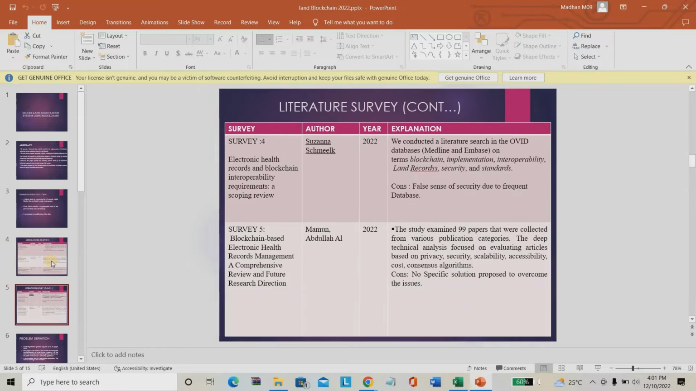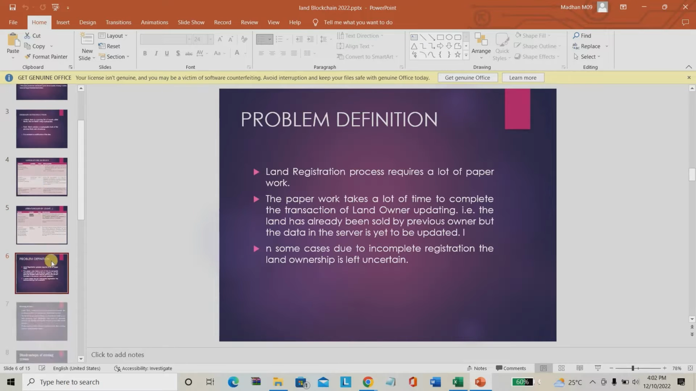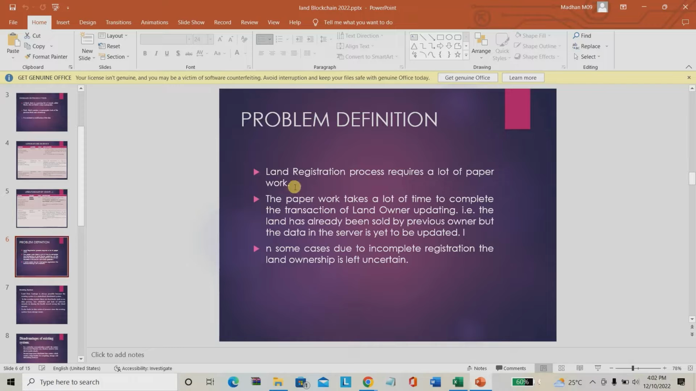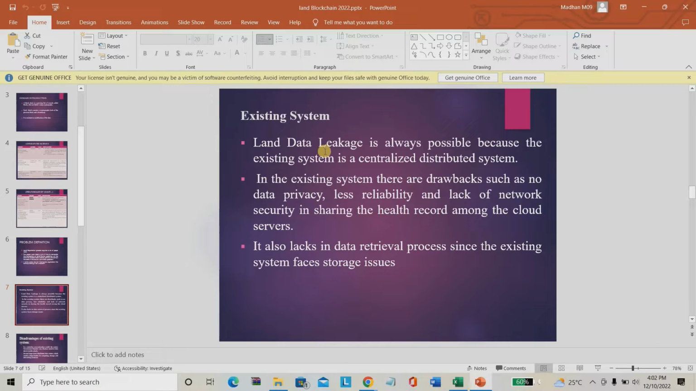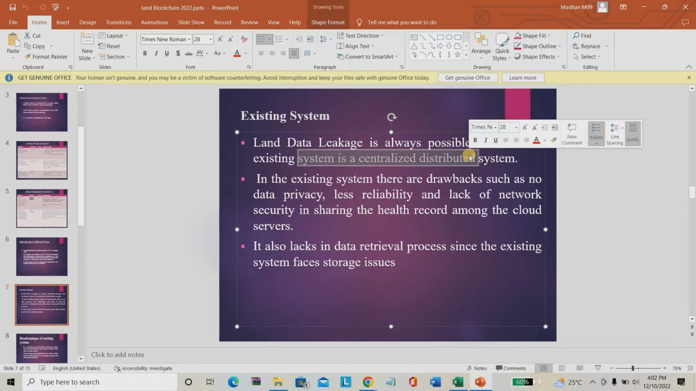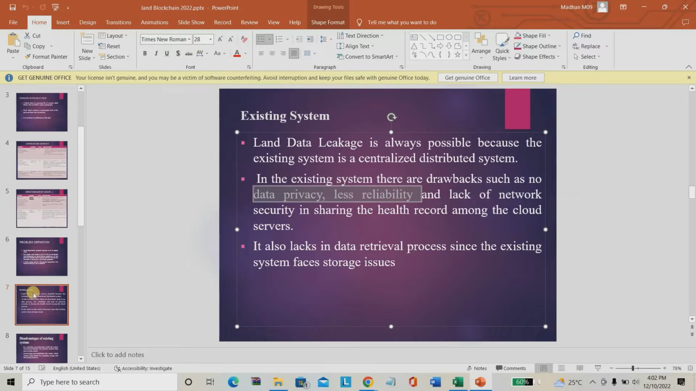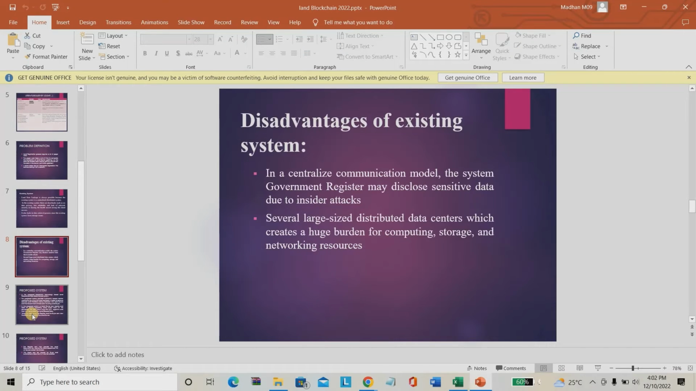This is the project literature survey. We have mentioned five literatures here. The overall existing system problem definition was that land registration needs a lot of paperwork, is more time consuming, and there is a huge security gap. This is the major problem in the existing system. Everyone uses a centralized system, so you have to go to the registrar office to register your land details. There is a lack of privacy as well as reliability. The major drawback, as I mentioned earlier, is this centralized system. There are security as well as data privacy problems.